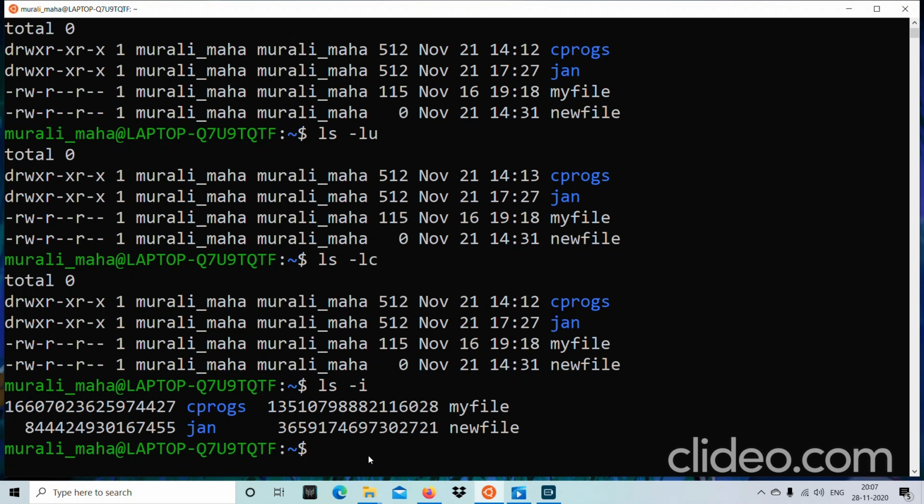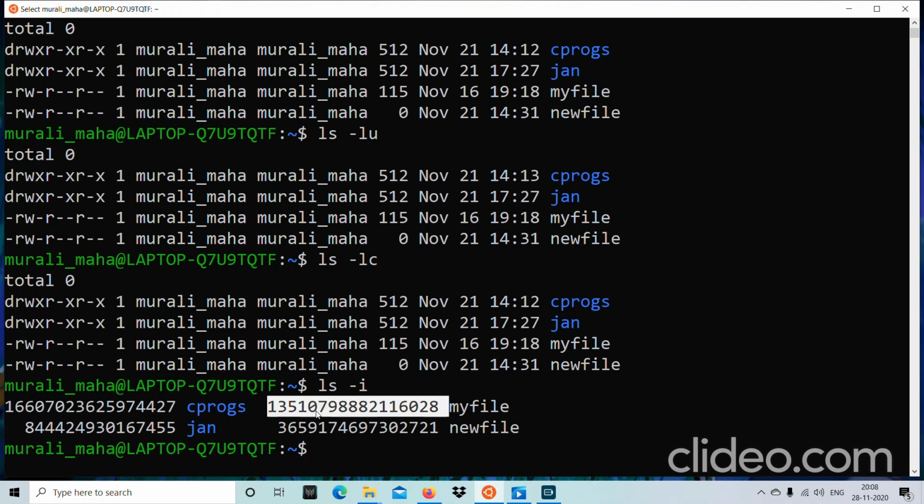-i. So what are the values displayed here? You can see some values displayed with every file name. So a value and then the file name. The value displayed here is known as the inode number. So the -i option will display the inode number. Every file has an associated inode number, so the files and their corresponding inode numbers are displayed.